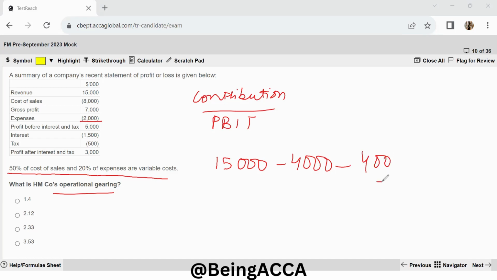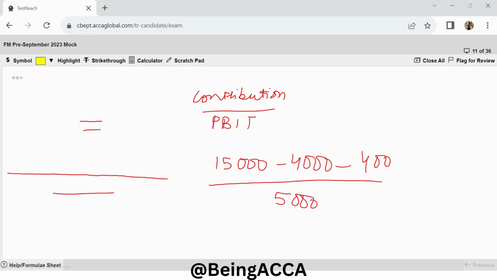So this is my numerator, and I have my PBIT straight away given to me as 5,000. So if I just solve this entire thing, 15,000 minus 4,000 minus 400 and dividing this with 5,000, I have my operational gearing as 2.12, which is my final answer. Moving on to the next one.